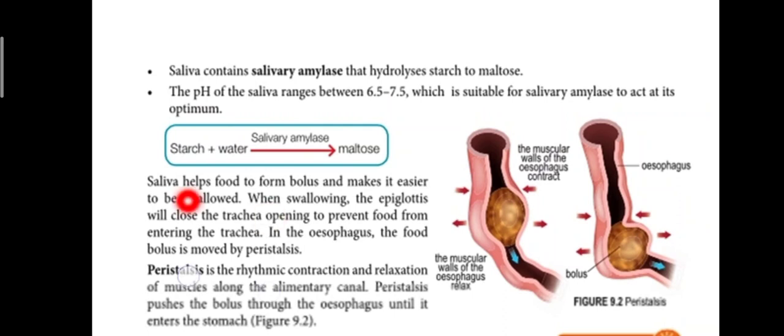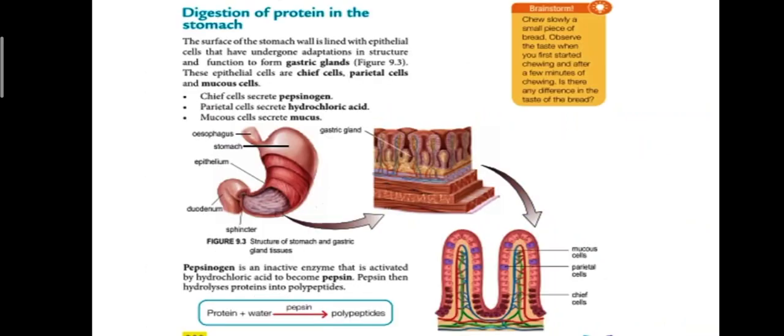So, itu adalah peristalsis. Look at this Figure 9.2. The walls of the esophagus contract and relax so that the food bolus can be pushed through the esophagus, entering the stomach. Digestion of protein in the stomach.